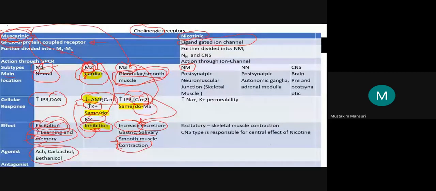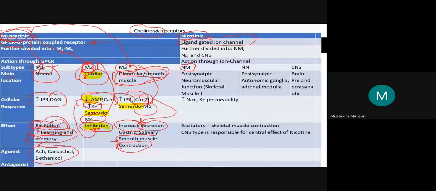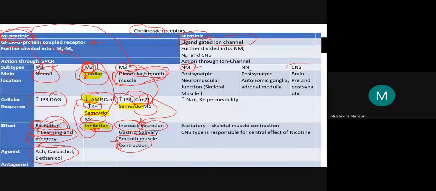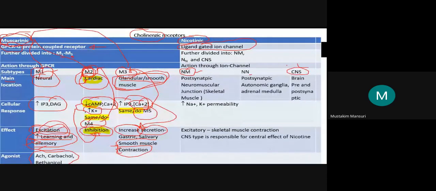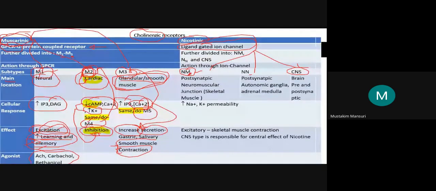So this was about the muscarinic receptor. Now the nicotinic receptor. This nicotinic receptor is divided into NM, NN and CNS type. There are three subtypes of nicotinic receptors. For NM, just pick up the word M: M is muscular.